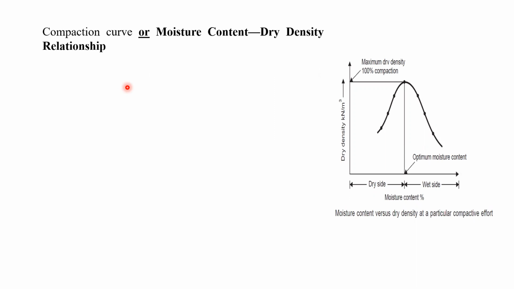Okay. As I told you, you have to mix water with the soil, starting at 4% for the coarse grain soil and 8% for the fine grain soil. So ultimately, we have to increase the water content. For example, in case of coarse grain soil, you increase by 4% and find out the bulk density and water content, right?